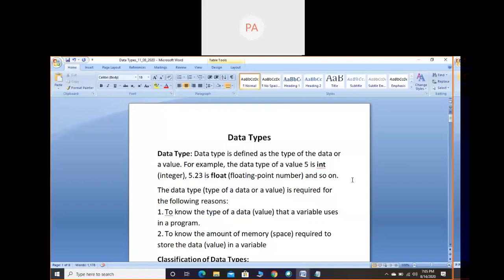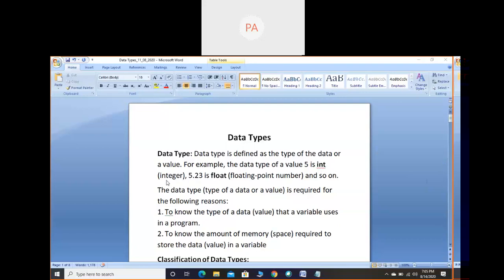Okay, so we'll see what it is. Data type is defined as the type of the data or a value. For example, the data type of 5 is int. So int is a keyword here. In the keywords list it is present. When we discussed the keywords, there are 32 keywords, that is the list I have given for basic C programming. So int with lowercase letters is a keyword. The meaning of that is integer.